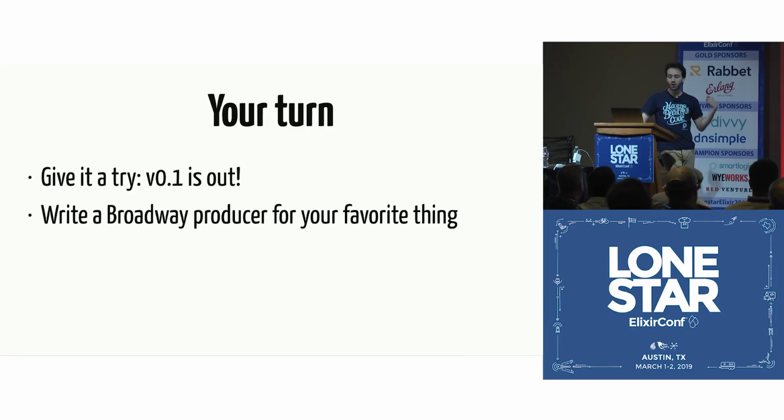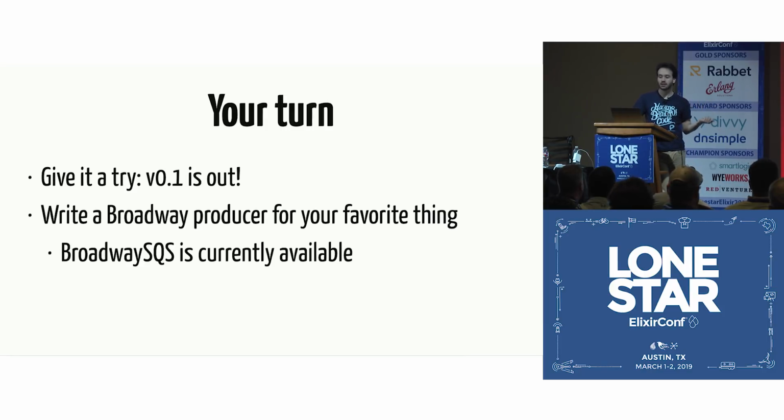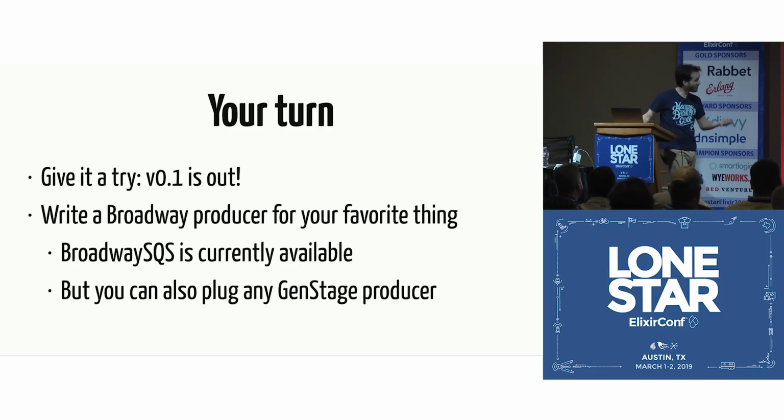You can also write a Broadway producer for your favorite thing. Right now, we ship with Broadway SQS. We are working as well now on the RabbitMQ one. And if you have your own favorite thing, you can write a Broadway producer for that. But if you already have an established pipeline, you already have your own GenStage producer, and you want to use Broadway, you can do that as well. You can bring any GenStage producer and put that as part of Broadway.